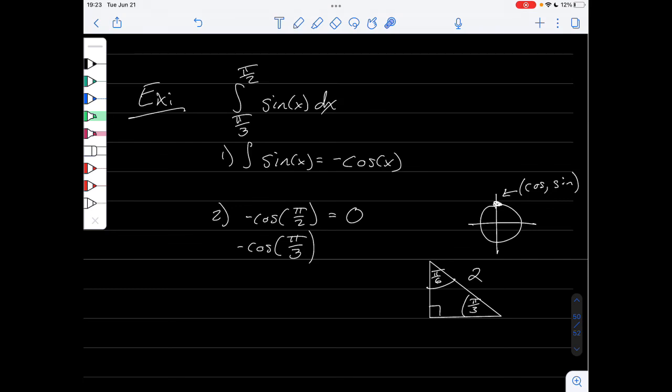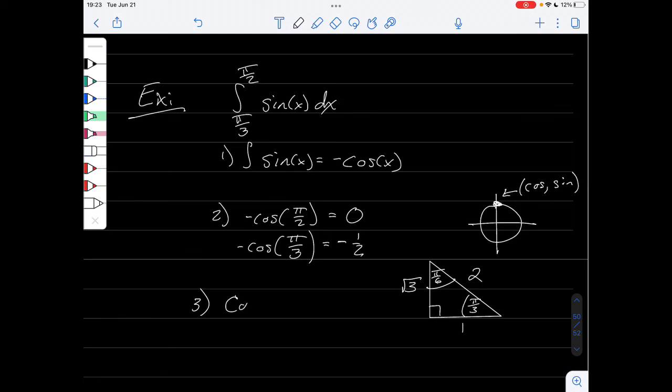And a nice property about geometry, at least planar geometry, is that the bigger side is opposite the bigger angle. So if I divide something into 3 parts, it's going to be a bigger value than if I divide something into 6 parts. So this guy is going to be bigger. And square root of 3 is bigger than 1. So this is 1. And now if I'm looking at the cosine, remember that cosine is the adjacent side over the hypotenuse. So this is 1/2. But we can't forget about that negative, so it's a negative 1/2.